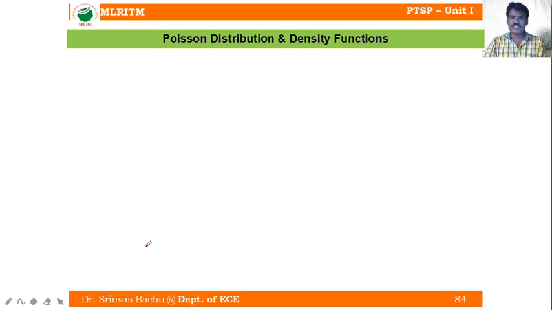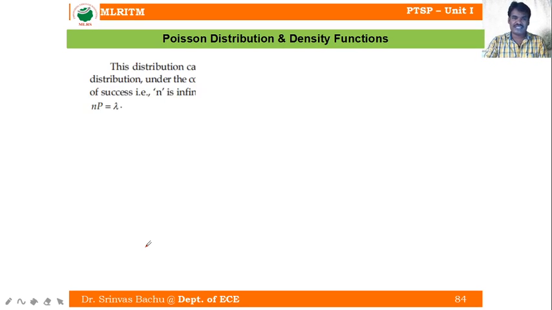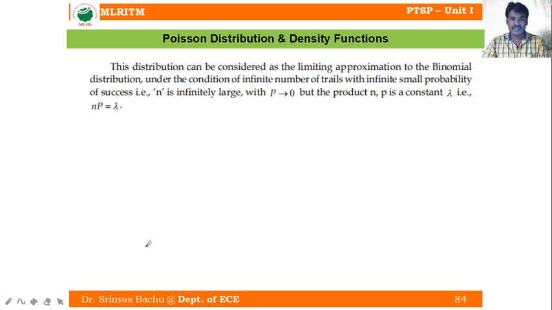Now we'll move to the Poisson distribution and density. Can you perform the same binomial n independently? It's larger. It is a large, infinite number of trials. This distribution can be considered as a limiting approximation to the binomial distribution under the condition of an infinite number of trials with infinitely small probabilities of success. It's not infinite, it's infinitely small. It's very small, approaching zero.